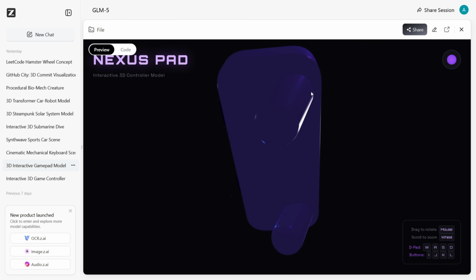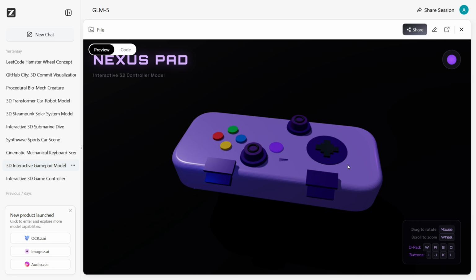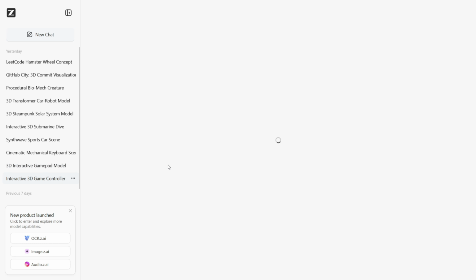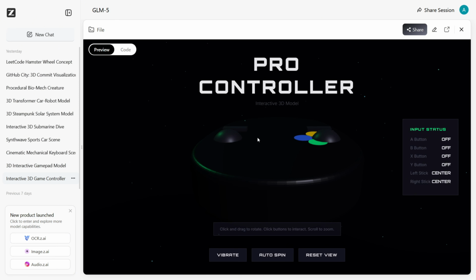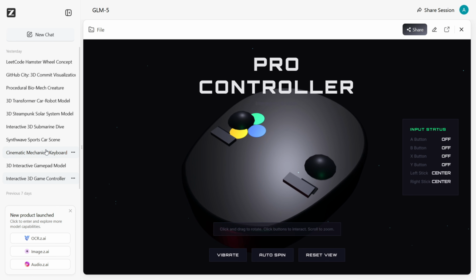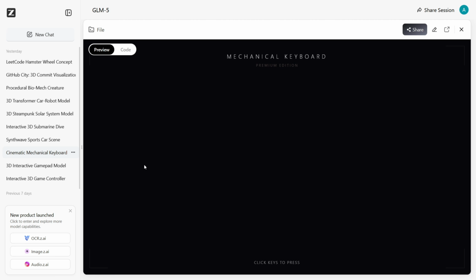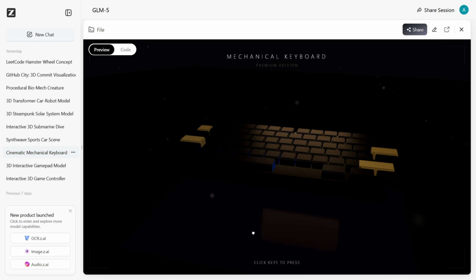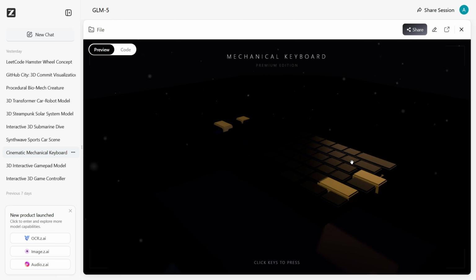So I created this first controller, and it is looking better than the previous one, which was a really bland controller trying to mimic the Xbox, but it's nowhere looking like Xbox. Then I tried mechanical keyboard aesthetic, which somehow I succeeded to do. If you press these buttons, it also works that way.